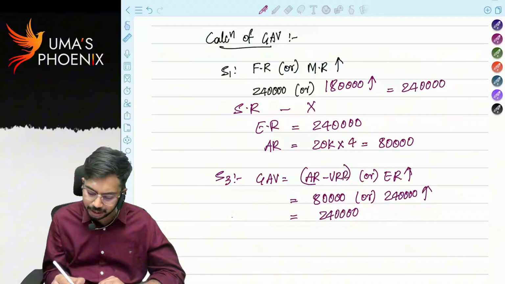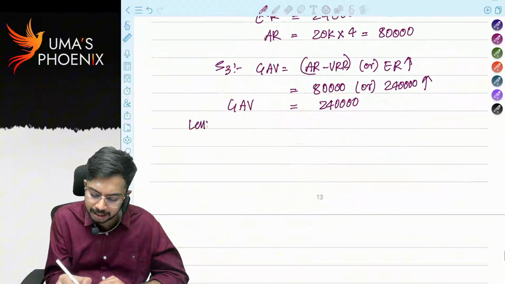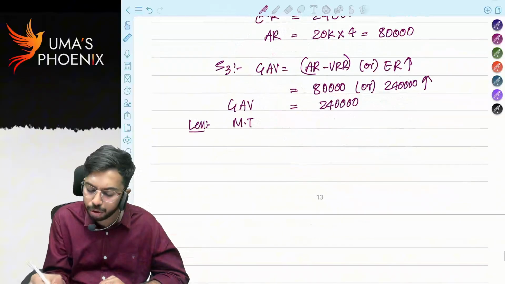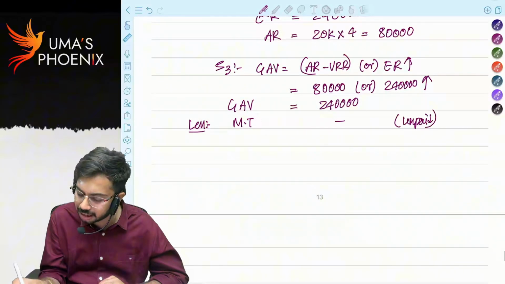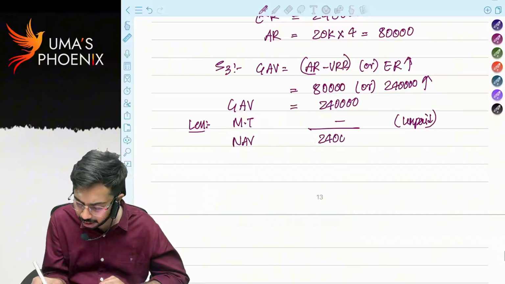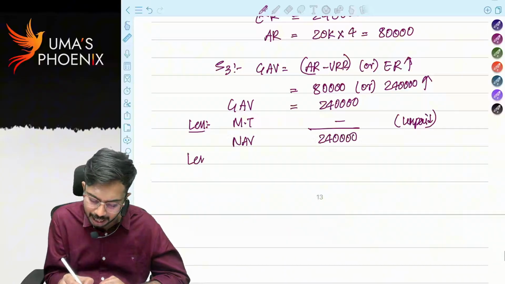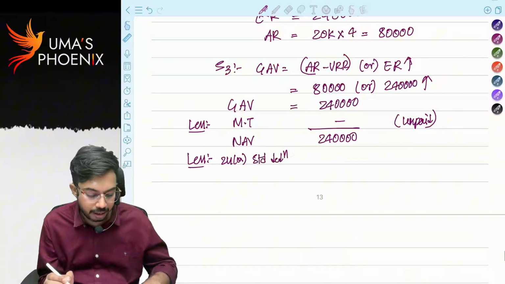Gross annual value is equal to 2,40,000. From this, whether municipal taxes are allowed? No. Why? Because they are unpaid. So they are not allowed as deduction. How much is net annual value? 2,40,000. From this, standard deduction under section 24A, how much is standard deduction? 30% of net annual value.